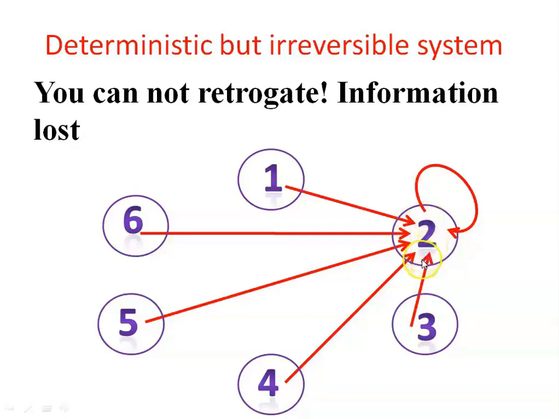So you cannot retrograde. The information is lost. You never know where you came from to the state 2. This is not a good law because we cannot track back, and it is not reversible.